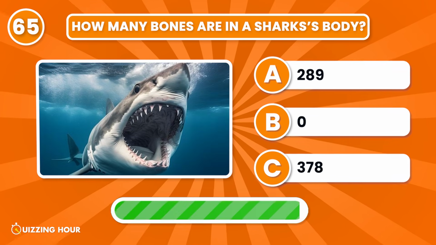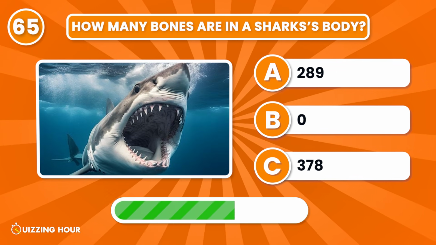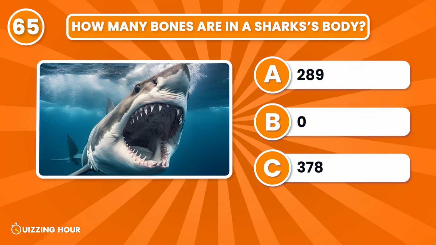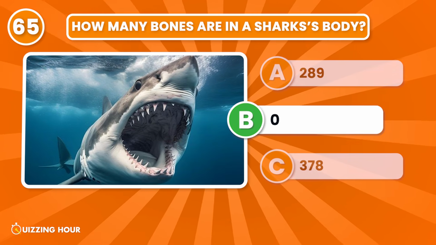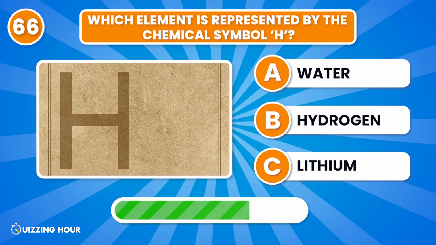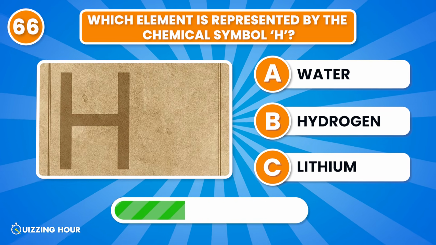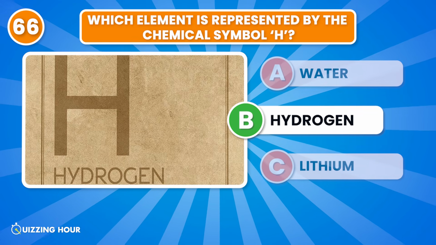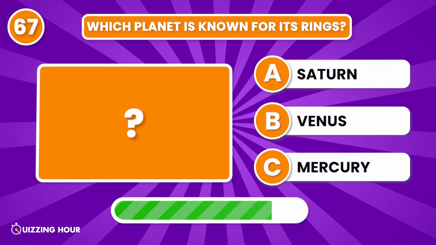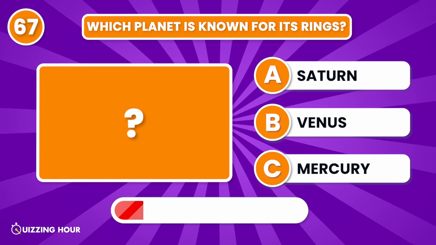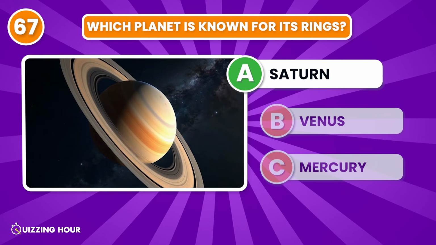How many bones are in a shark's body? 0. Which element is represented by the chemical symbol H? Hydrogen. Which planet is known for its rings? Saturn.